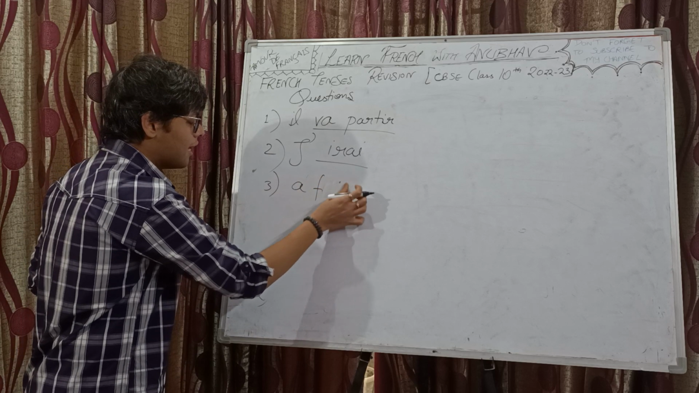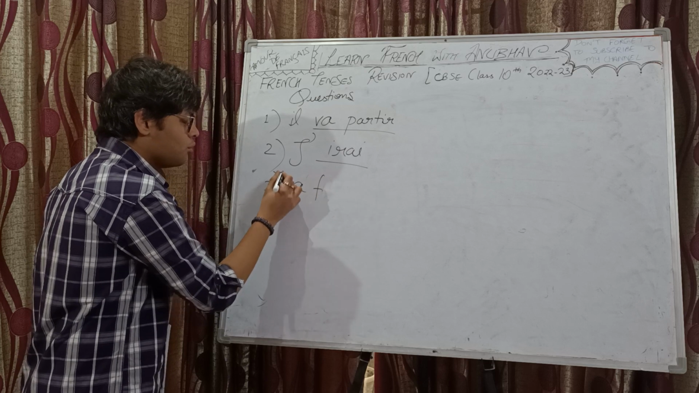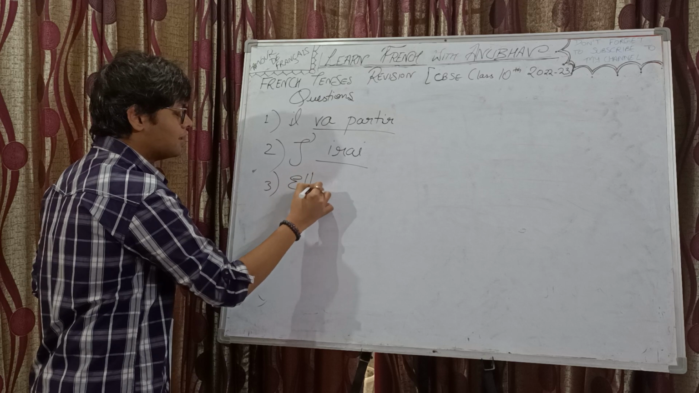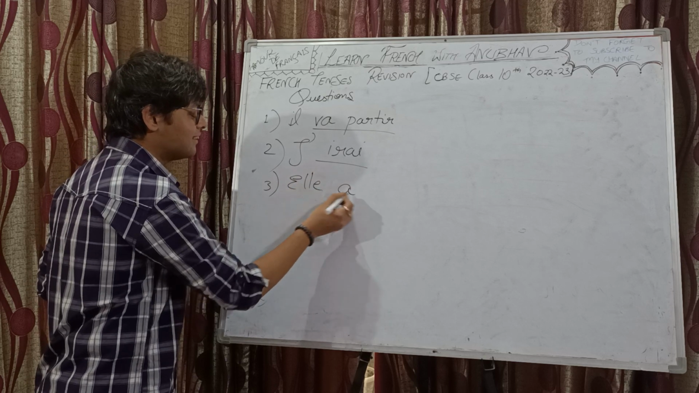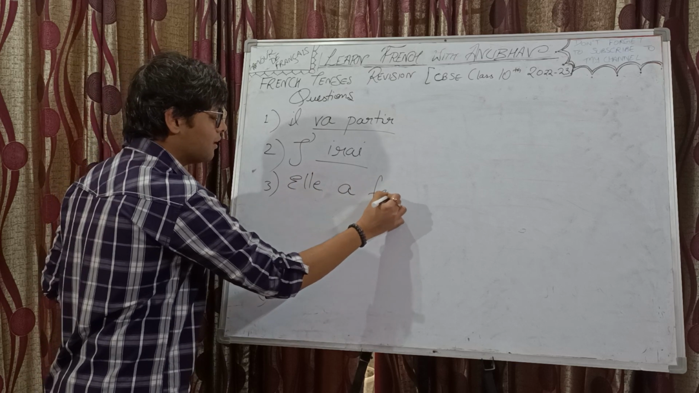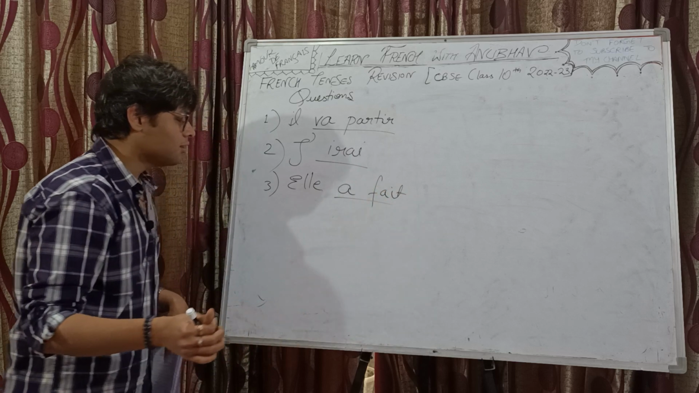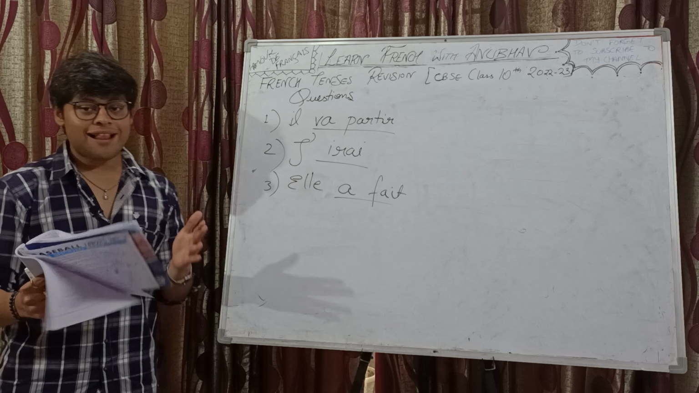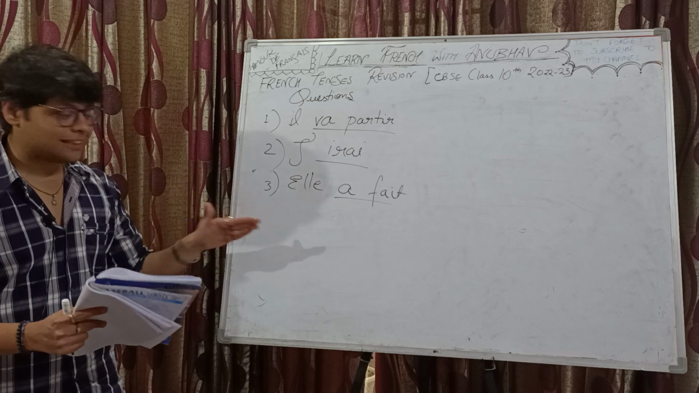So the third one should be a fait. How to do passé composé? You have the subject, then the present tense conjugation of the auxiliary verb, which is avoir, and then the past participle fait. Let me just check whether the recording is taking place properly, because there could be some issue of light glare. Yeah, it's perfectly fine. So: elle a fait, passé composé.